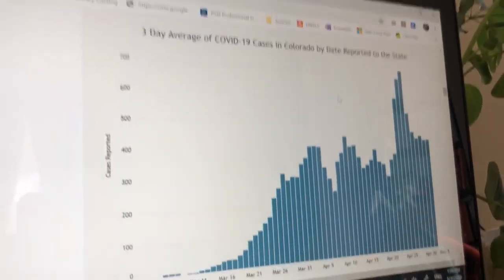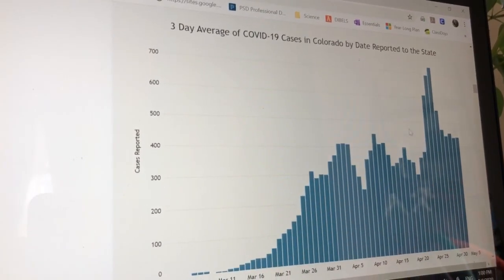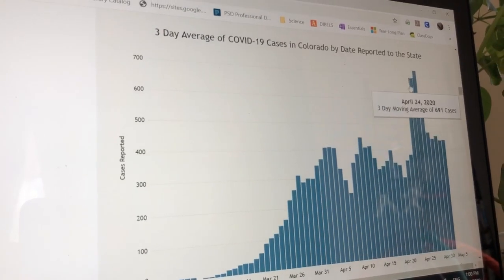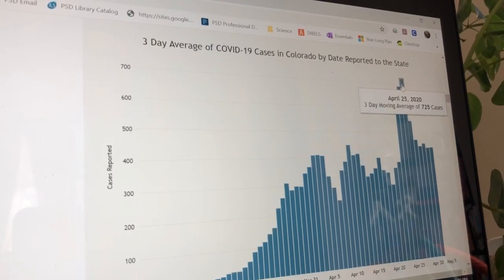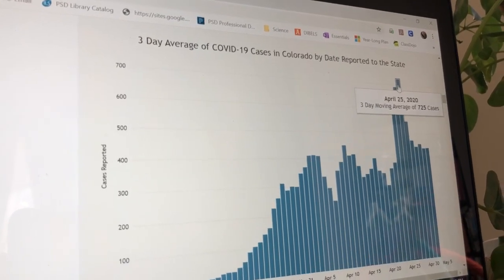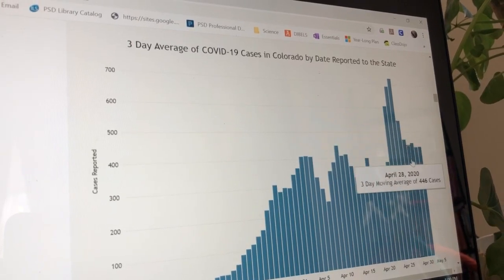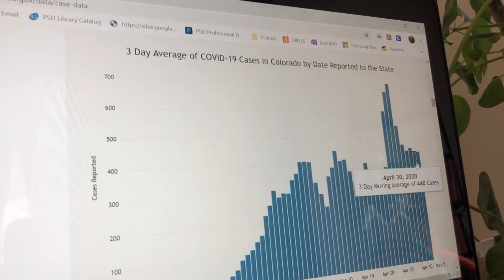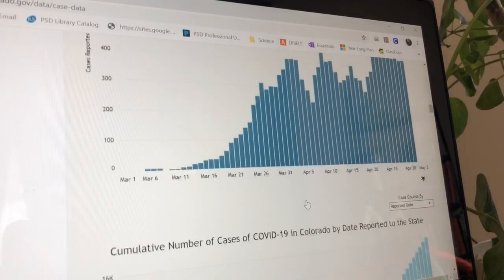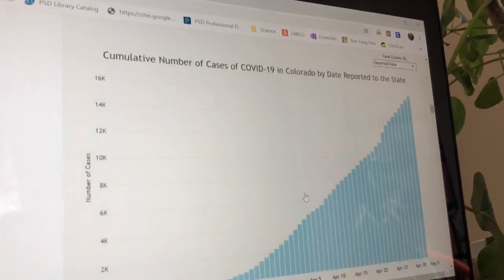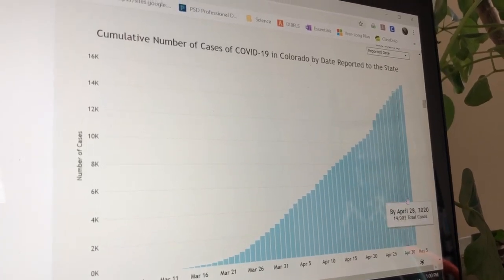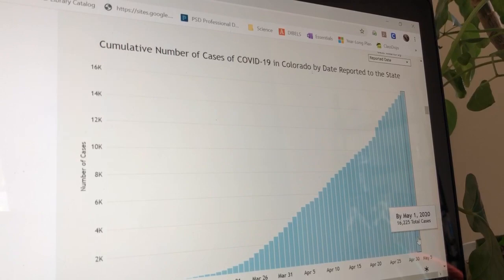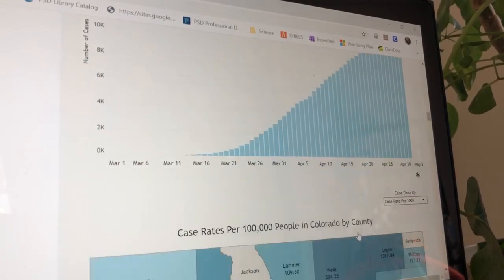Whoa, look at this graph. It says for every three days how many cases were reported. Whoa, what date is this? Oh, look, you can hover over it and get information on it. April 25th, there were 725 cases. So it's been going down slightly since then, not really much. Let's keep going. This is how many cases in Colorado have been reported every day. Those are going up.